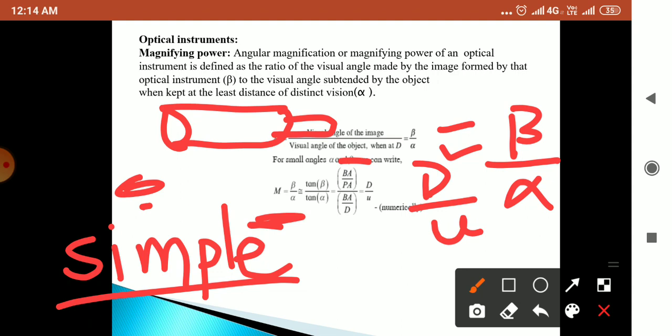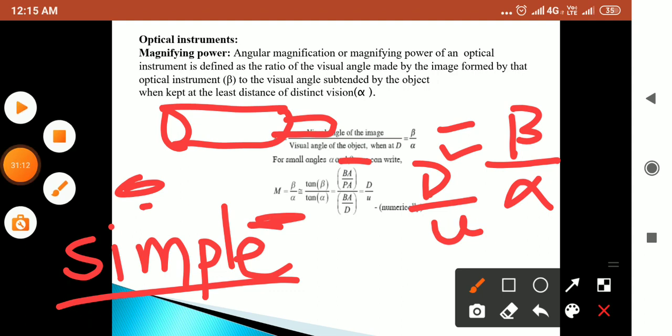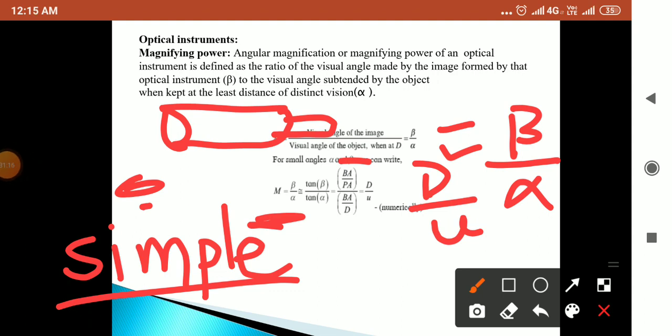And remember, when we need the focal length to be smaller and smaller, the corresponding lens becomes thicker and thicker. And for such lenses, both spherical as well as chromatic aberrations are dominant. So if higher magnifying power is needed, we go for using more than one lens.